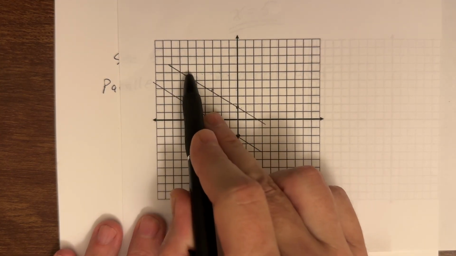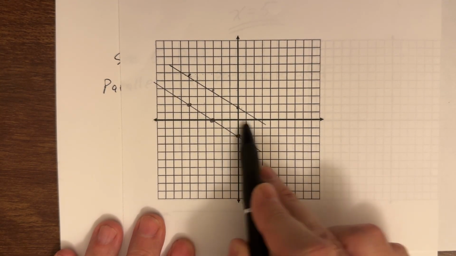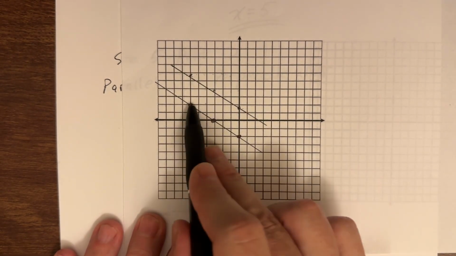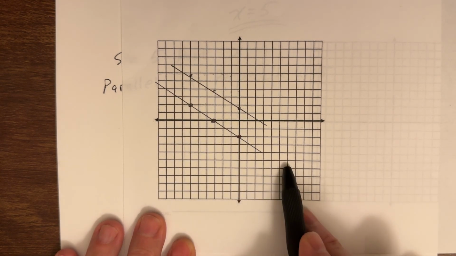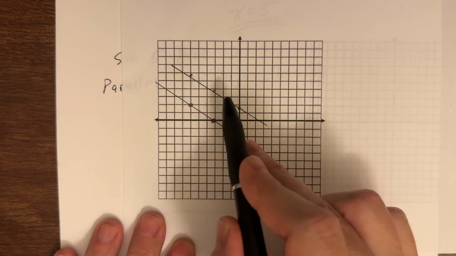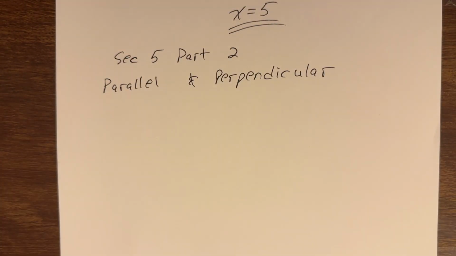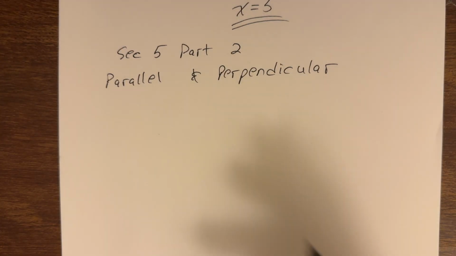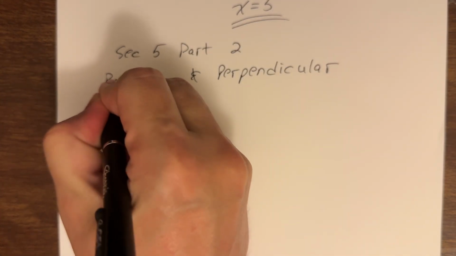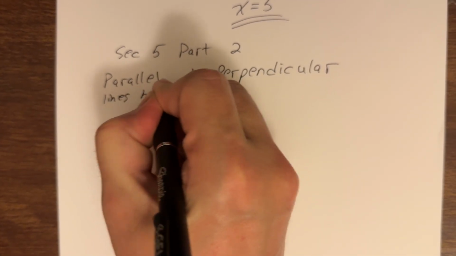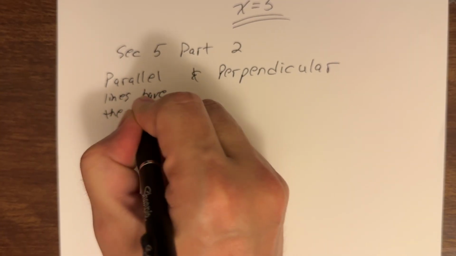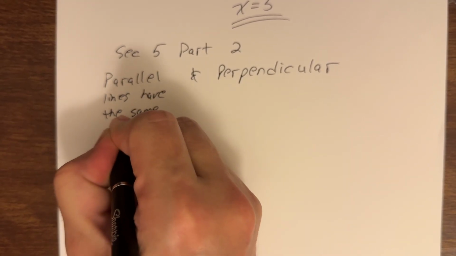Whatever action this is taking to go from one point to the next and connect the dots, this has to do that exact same action. Whatever the slope is here, we have the same slope here. So that's not the definition of parallel lines, but that's the key fact we need to know. Parallel lines have the same slope.